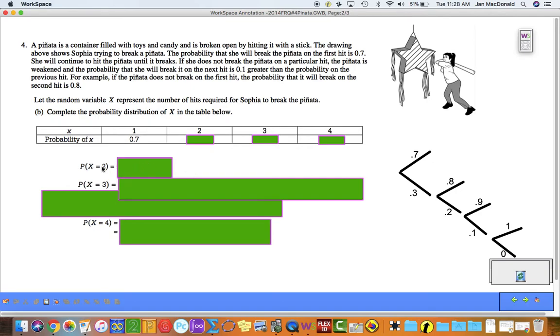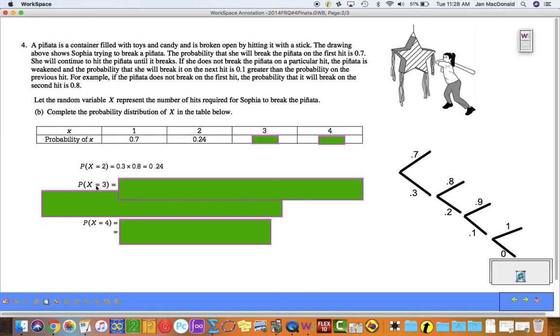Well, the probability that she broke it on the second hit, that was given in part A. We know that the probability that she broke it on the second hit is the probability that she did not break it on the first hit and the probability that she broke it on the second hit, given she had not broken it on the first hit. And we know that's 0.3 times 0.8, which is 0.24. And that's the number you're going to get right here.